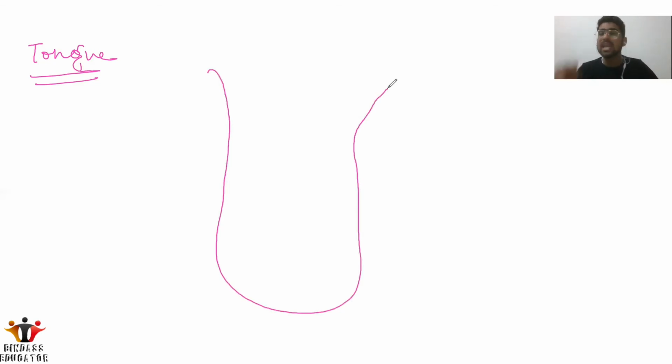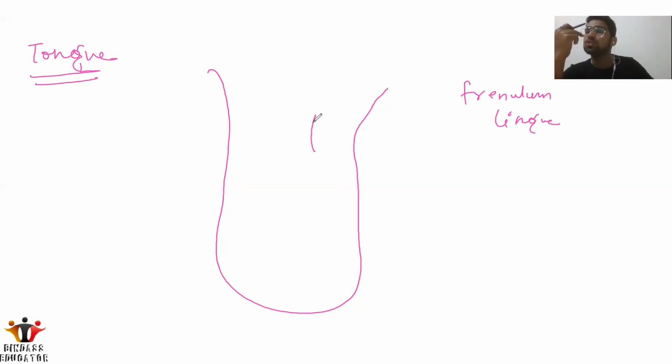Second thing, if you raise your tongue, you can see a connective flap connecting the tongue with the floor of the mouth. That is known as the frenulum linguae. This frenulum linguae is a connective tissue which connects the tongue with the floor of the mouth.